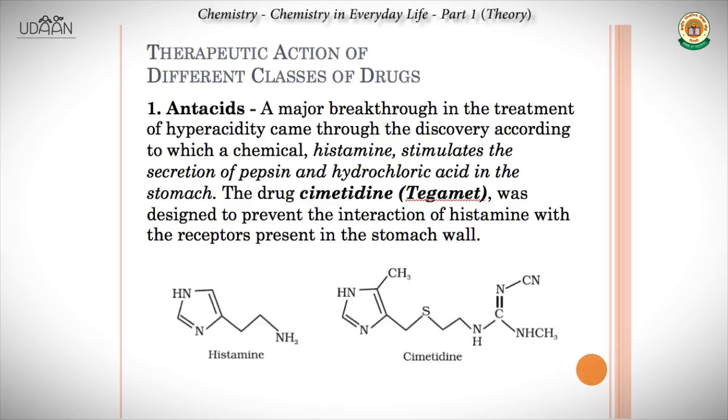A major breakthrough in the treatment of hyperacidity came through the discovery that a chemical, histamine, stimulates the secretion of pepsin and hydrochloric acid in the stomach. When a person is suffering from acidity, we want to reduce the amount of hydrochloric acid. So if we could make sure that histamine is not produced or is inhibited, we could control acidity. The drug cimetidine or Tagamet, the structure is given in the figure, was designed to prevent the